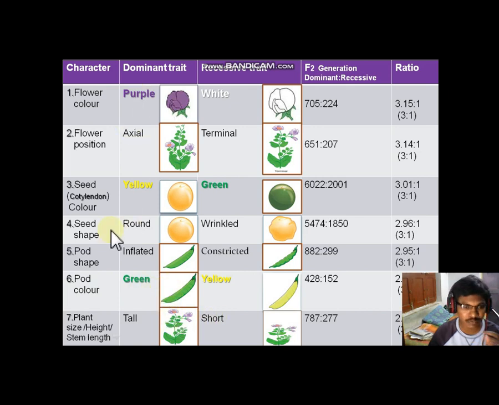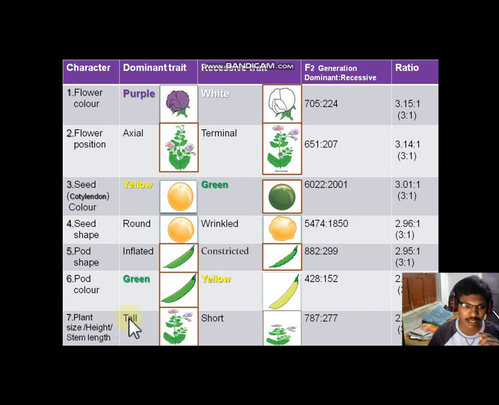Just observe it. If the seed color is yellow, contrastingly the pod color is green, so if the pod is green, we can obtain yellowish seeds in it. If the yellow pod has green colored seeds, that is the contrasting character. This is about pod color.